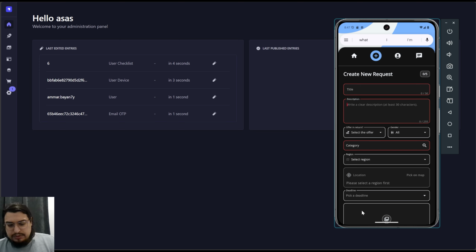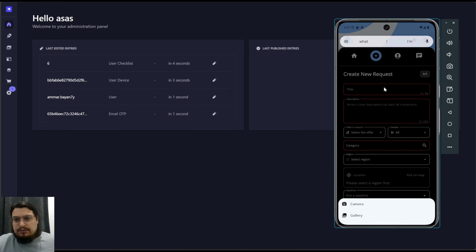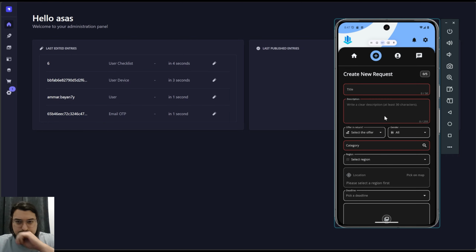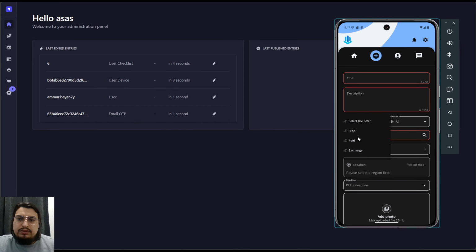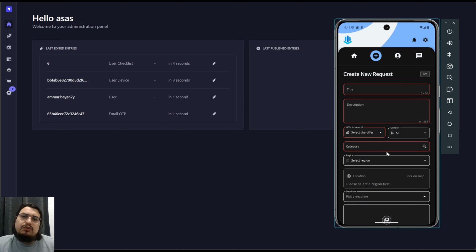And here you can select a region. I think I put in this one, and 1 hour for now, and I can add an image. Sorry, here's the title. What type of offer? For now it's currently free, paid, gender, for example. As I said, I don't want it to be like a dating app, so it just depends on the person's gender. For now, it's just a request, but you can imagine what this app can do.